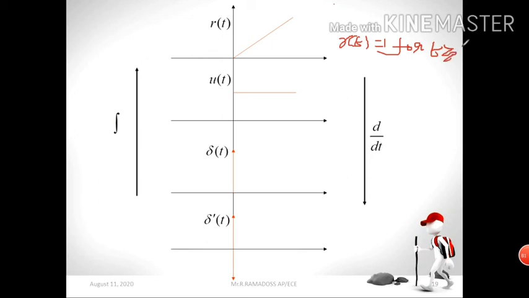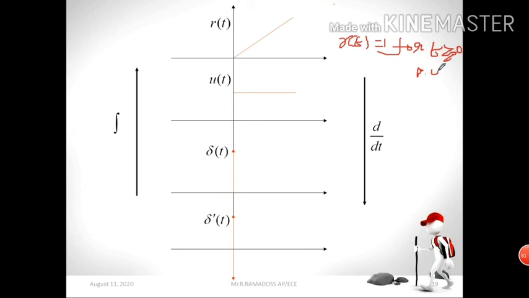For ramp signal R of t equal to 1 for t greater than or equal to 0.